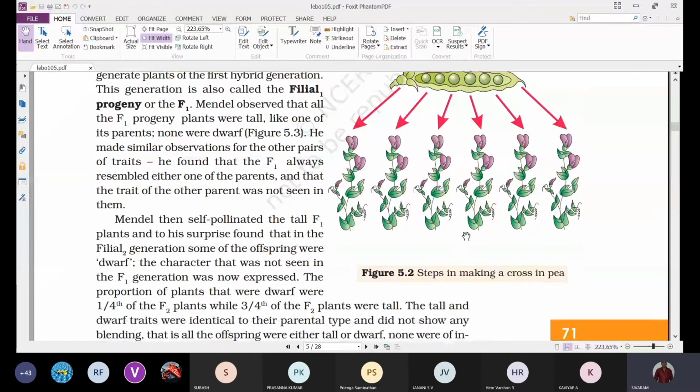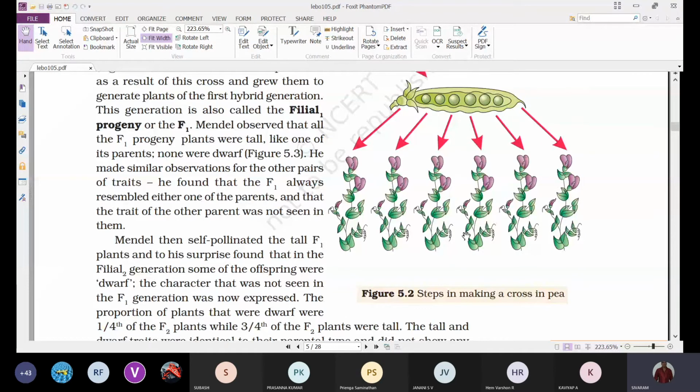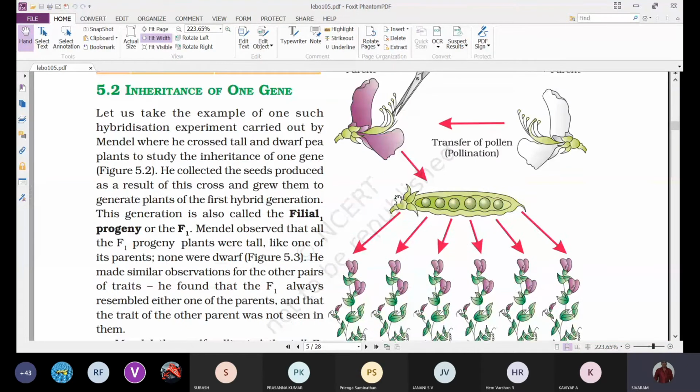What they found is that in the first generation, all the plants showed violet colored flowers only. No white flowered plants were obtained in the first generation.